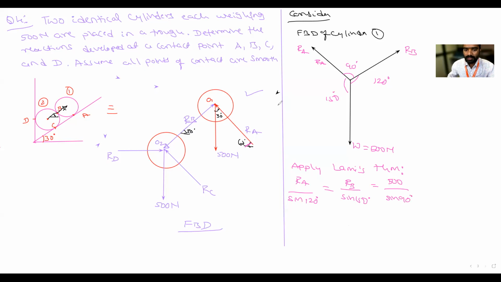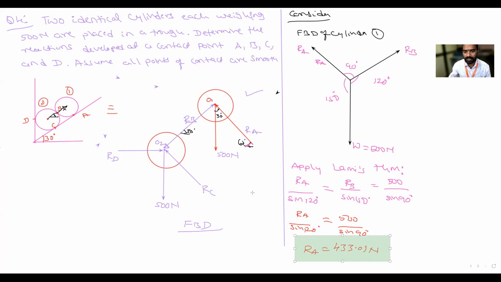So next, what do I need to write? I have to consider RA and which force? 500. I will consider RA divided by sin 120 equal to this which is known, 500 divided by sin 90 degree. So when you solve this one, you will get RA. Calculate RA. Check it, all of you. 433.0? Whatever I have written, 433.33. Yes, sir.